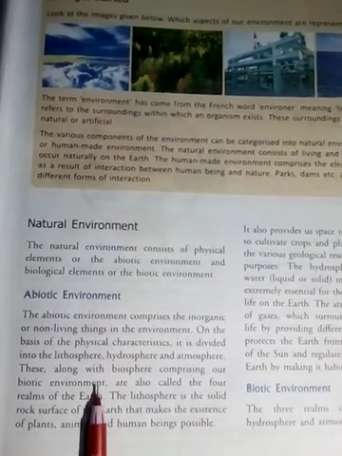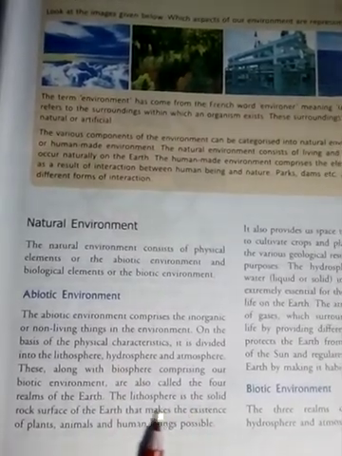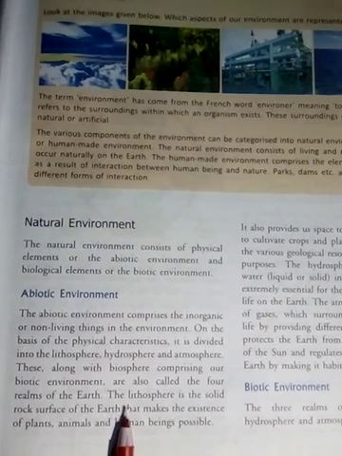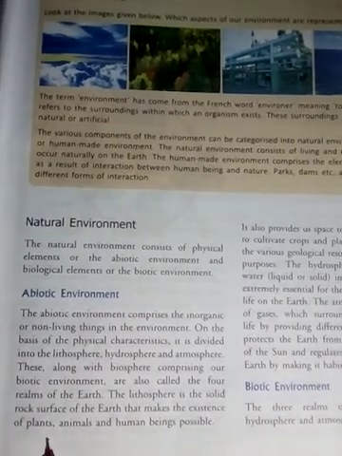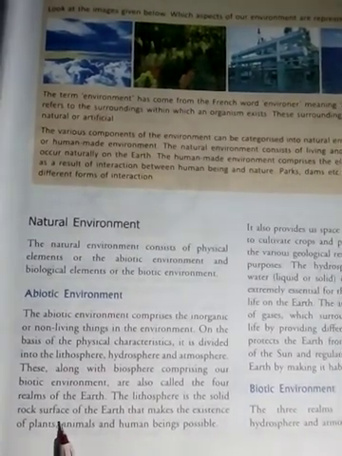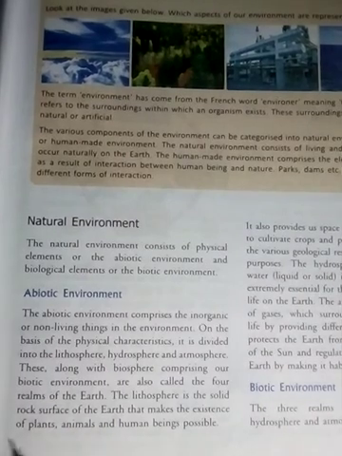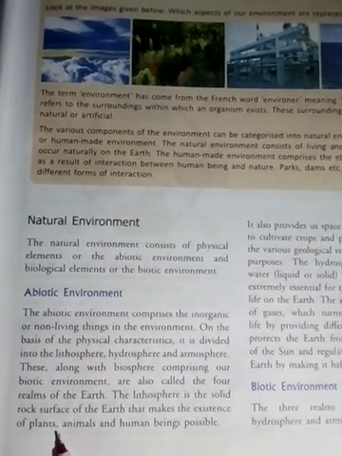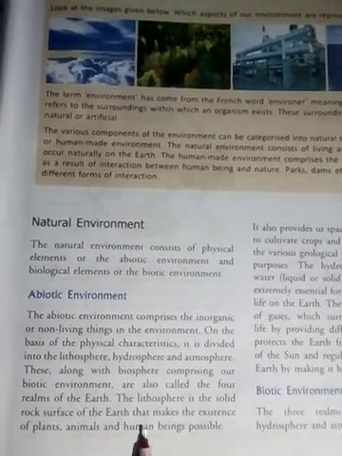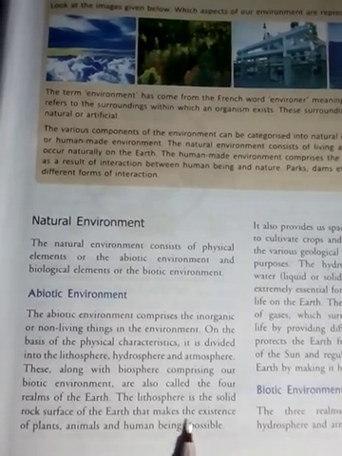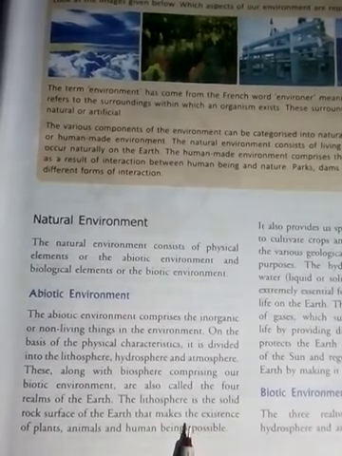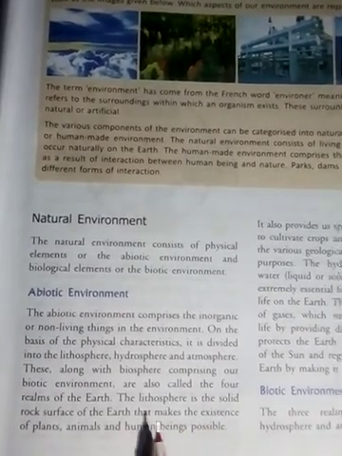As here it is given, the lithosphere is a solid rock surface on which we are living, and on which plants, animals and human beings live. That environment is called abiotic environment.